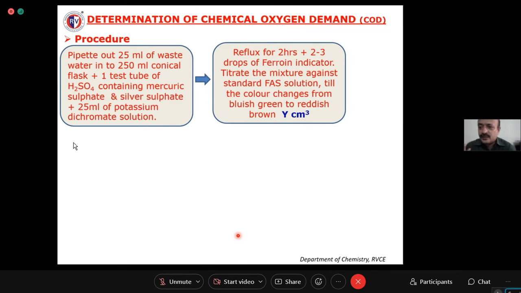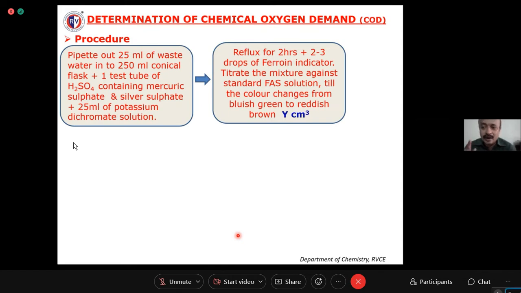Iron is in the Fe+3 oxidation state in the bluish green solution. When all the potassium dichromate is consumed by FAS solution, there will not be any oxidizing agent in the reaction flask. So it changes again from Fe+3 to Fe+2.